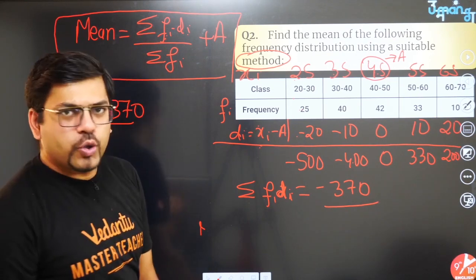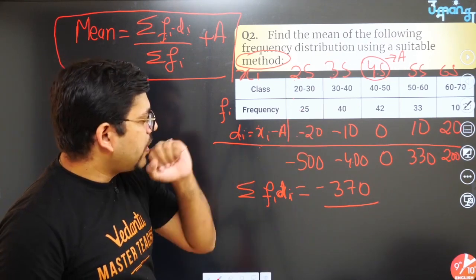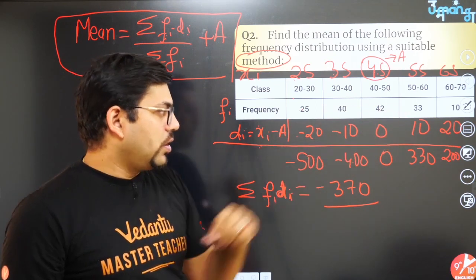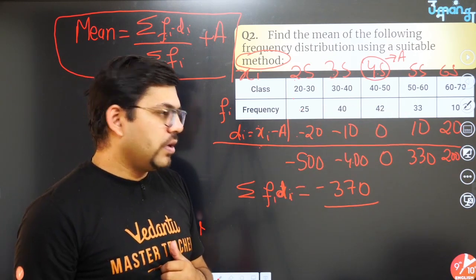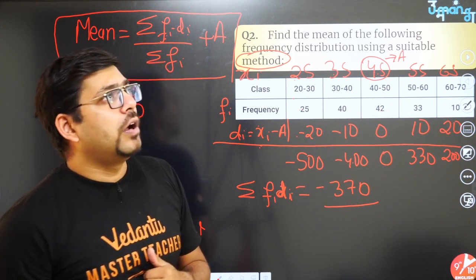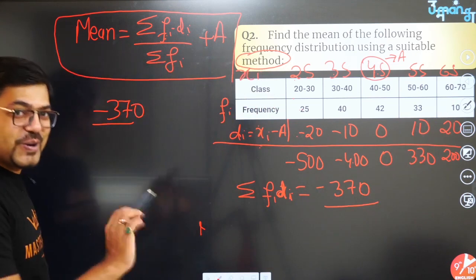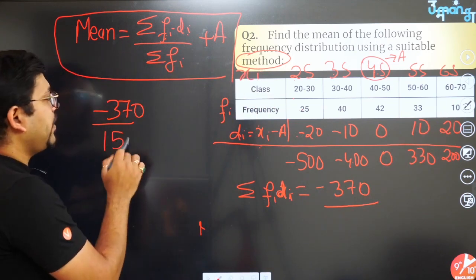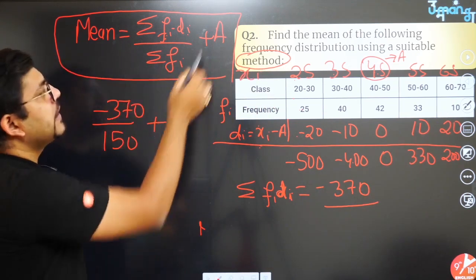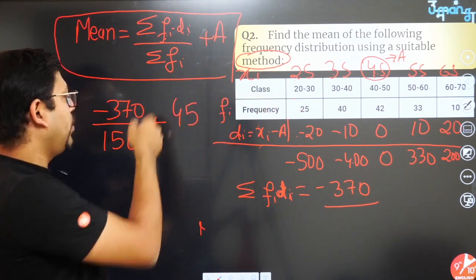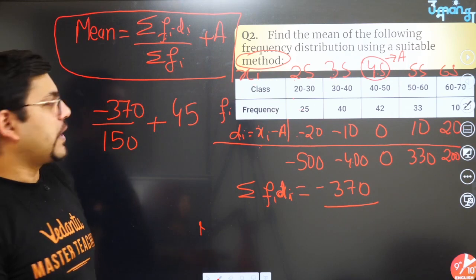So summation fi, you can find it very easily. 25 plus 40, 65 and if I am not wrong, 45 and 75. 75 and 65, 140. 140 and 10, 150. 150 is the total sum. So this is 150, summation fi plus A. A value we had taken 45. Now you have to simply calculate it. So once you calculate, you get the answer.